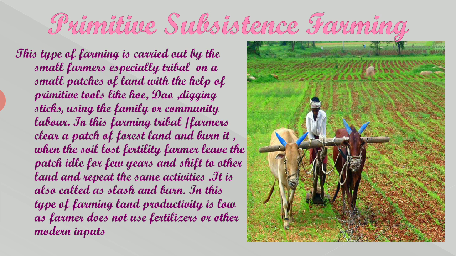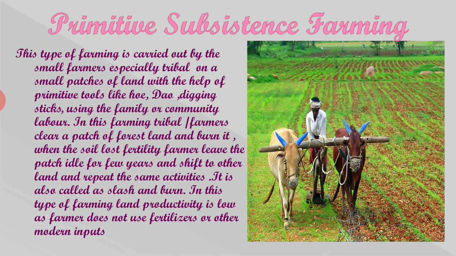In this farming, tribal farmers clear a patch of forest land and burn it. When the soil loses fertility, they leave the patch idle for a few years and shift to another piece of land where they repeat the same process. They clean it, they burn it, they sow the seeds, they generally throw the seeds.